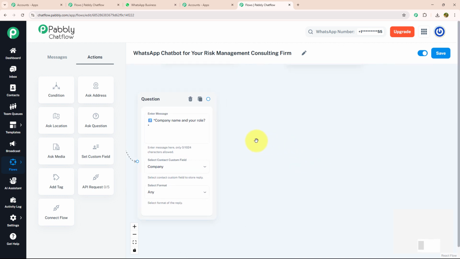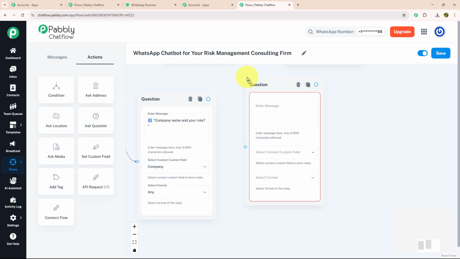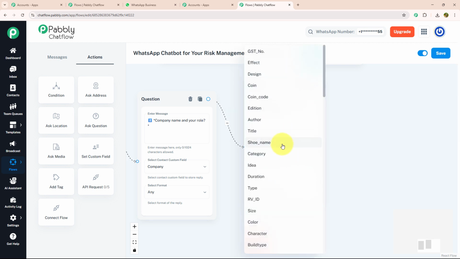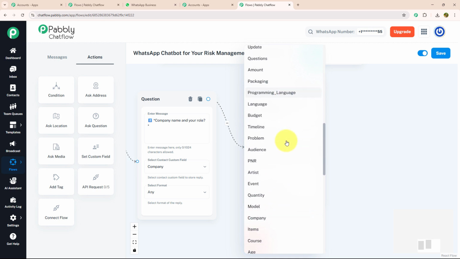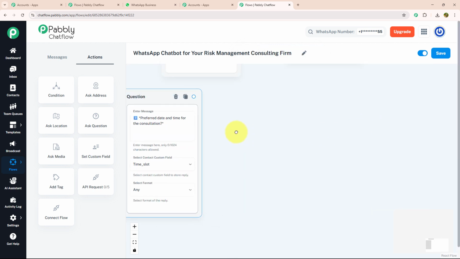After company name, I want to know about preferred date and time. For that again I'm going to drag and drop ask question, connect with my previous question and enter my message, preferred date and time for consultation. I'm going to select my contact custom field as time slot and my format as any.